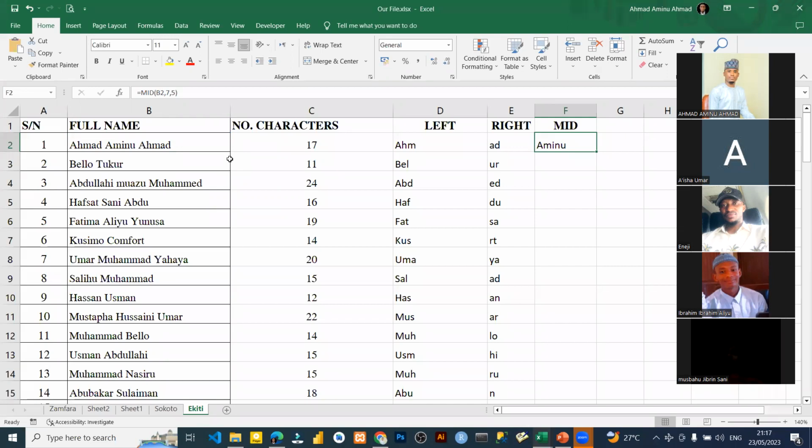So please take note of this formula. It takes 3 arguments. The first argument is where you want to start from on the left-hand side. Then the last argument is how many characters you need from where you start to where you want to stop. So you can drag it down, and it keeps extracting 5 characters from character number 7. That's how you use this MID function.